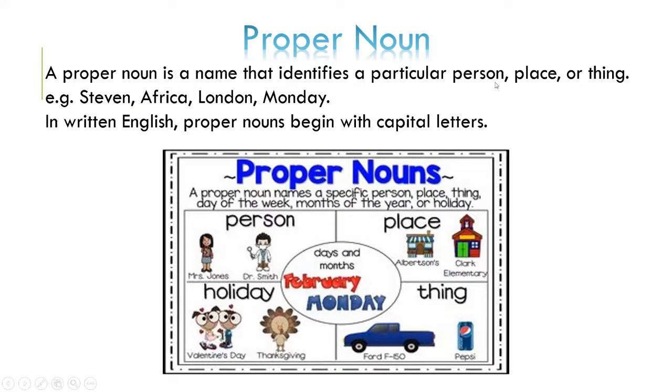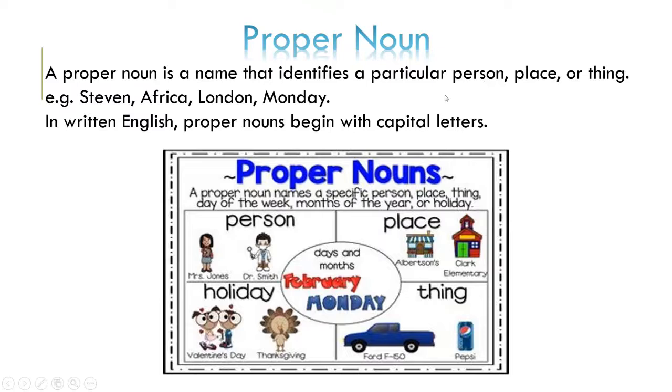So you can understand what a proper noun is. A proper noun means a particular name of a person. How do we call a particular thing? Just like if you are calling my name or your name, that is a proper noun. If you don't know my name and you are calling me, then it will not be a proper noun, it will be a common noun, right? Here an example is given.